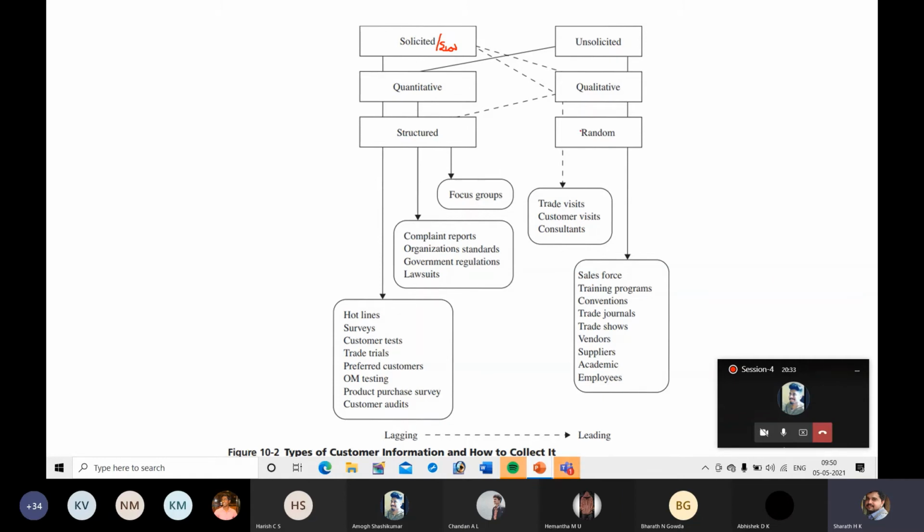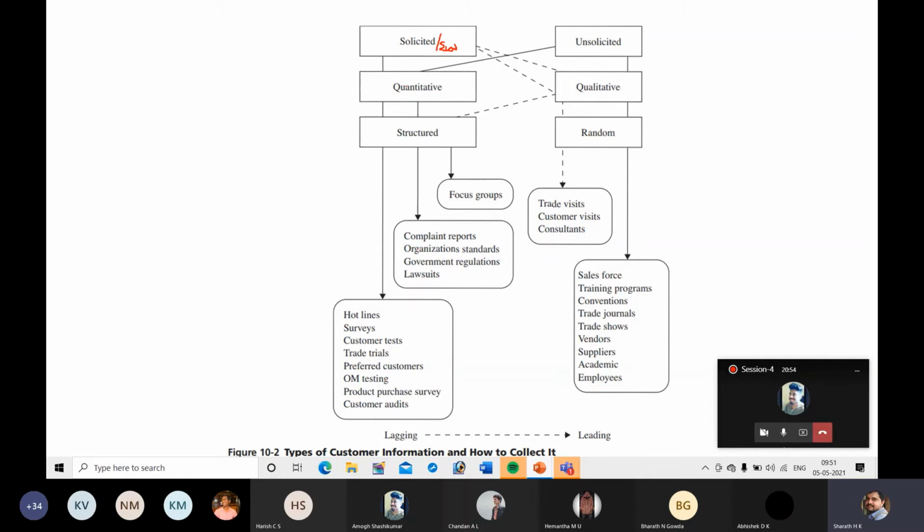Next, structured and random. Structured means it is routine, so periodically you will get some information, that is structured. Random, another name for which is haphazard, means you will get the information randomly. So these are the ways in which you can collect information.